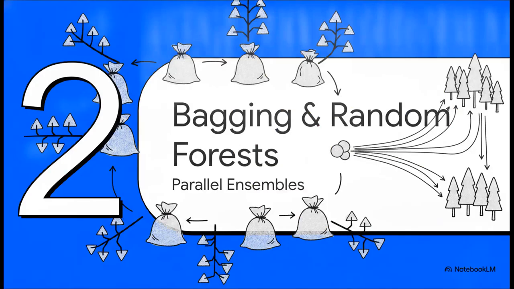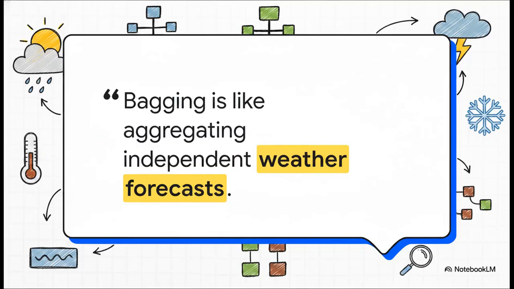Moving on to Section 2, bagging and random forests, parallel ensembles. So how do we actually fix that fatal flaw? Well, our first massive evolutionary leap is combining models in parallel. The concept of bagging, which stands for bootstrap aggregating, is perfectly captured right here. Bagging is like aggregating independent weather forecasts. Think about it. If you ask just one single meteorologist, their specific bias might give you a terrible forecast. But if you take multiple independent bootstrap samples of your data, train a separate decision tree on each sample, and average their predictions together, you smooth out all that noise. This brilliantly reduces variance and stabilizes the overall model, all without increasing bias.